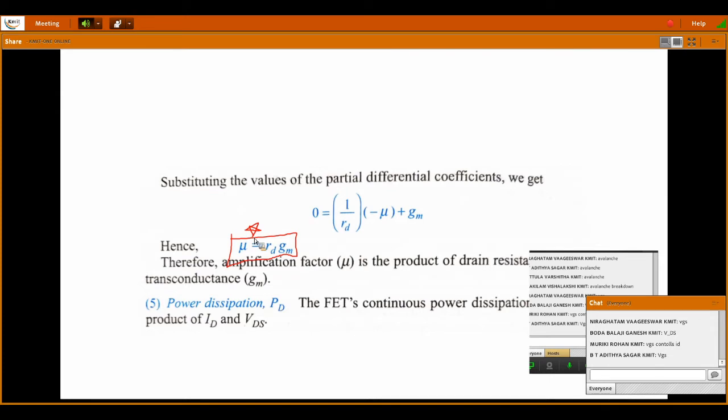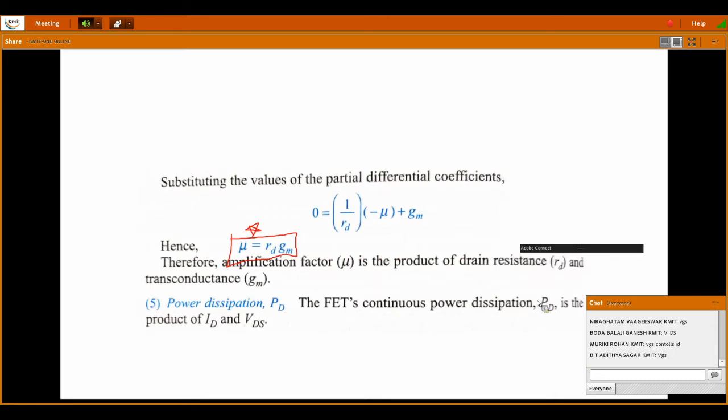And the last one is power dissipation. The FET's continuous power dissipation PD is the product of ID and VDS. So power P is equal to V into I. So this is one topic.